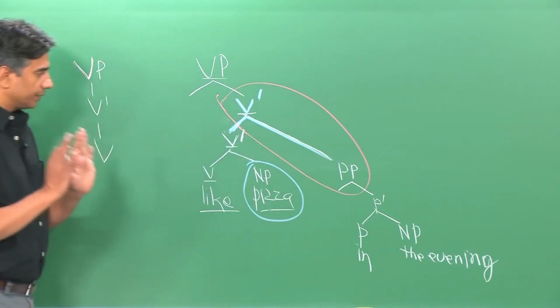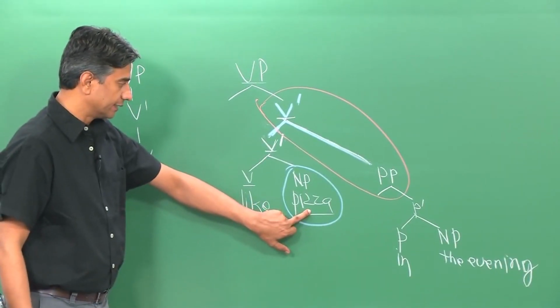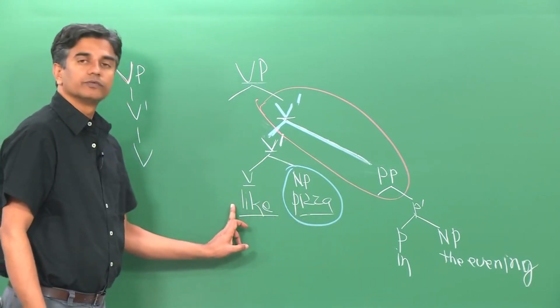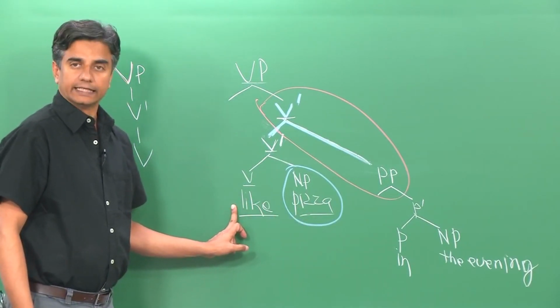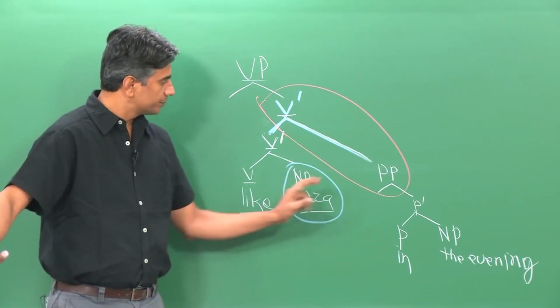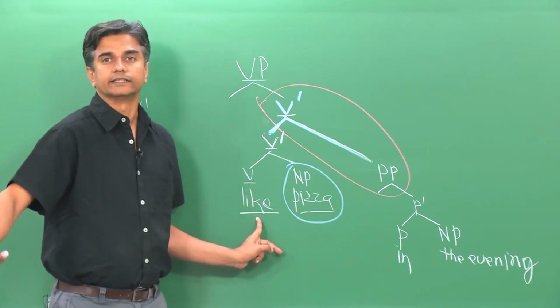Now, the important part is to see this NP, pizza, is very close to the verb like, whereas this PP is notionally far from the verb like.